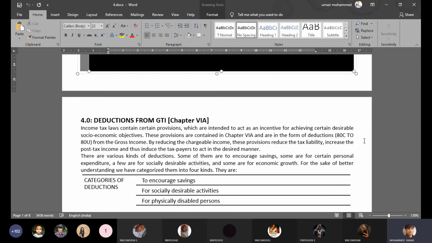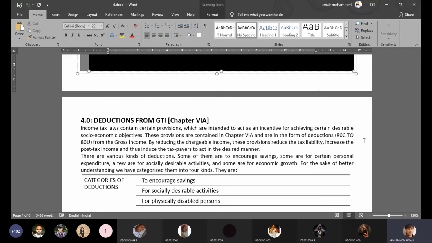Indirectly, tax automatically comes. So the purpose of the government allowing deductions is also to encourage people to save, and saving plays an important role in the economic growth and progress of an economy.